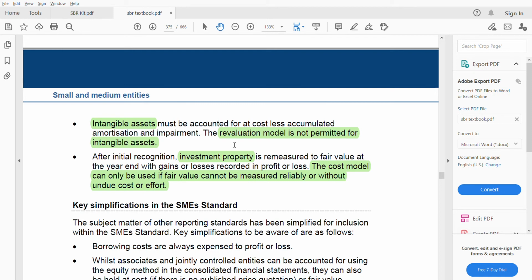The cost model can only be used if fair value cannot be measured reliably or without undue cost or effort. That means if there is not so much cost or effort needed to find the fair value, then you take fair value. Sorry, I got a little confused. If fair value can be measured reliably, we take fair value. But if it cannot be measured reliably, then we take the cost model.